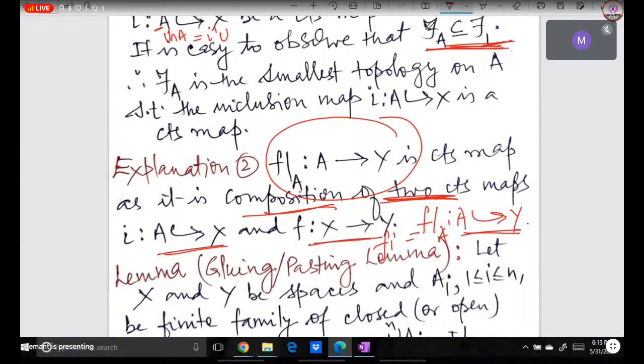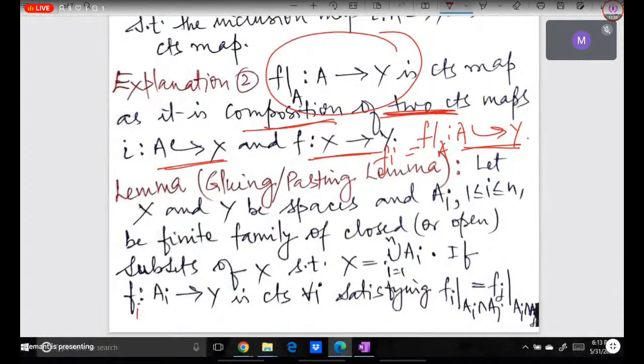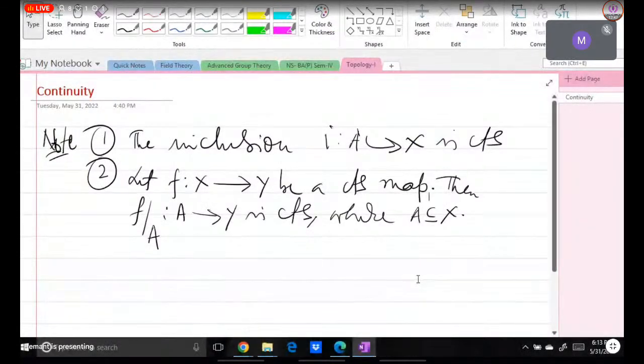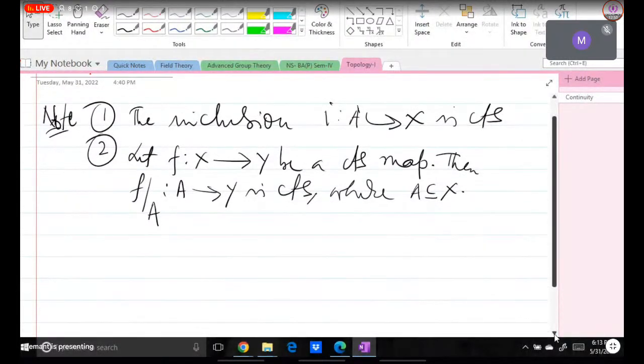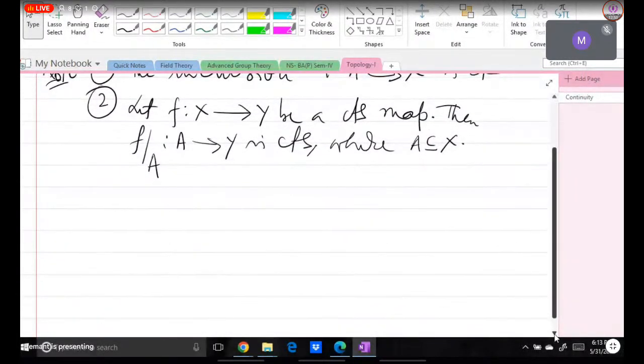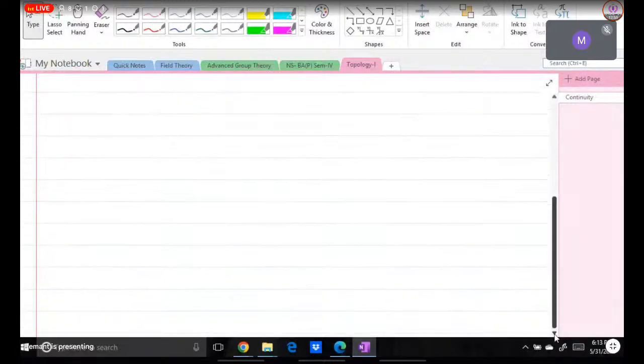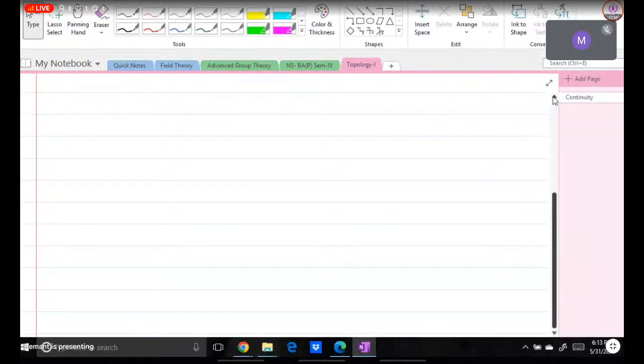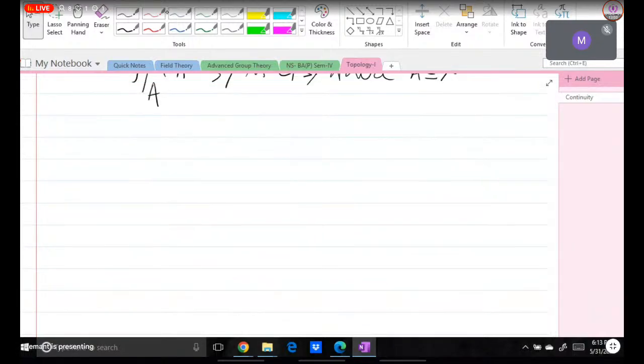Okay. Now next we are going to discuss the glue lemma. So this is a very important result of this topology course. Here I would like to explain in rough first, then I would like to. These rough notes I will also share with you, and the fair notes I will also share with you. So you just need to concentrate on what I am discussing, and if you have doubt, you can ask.